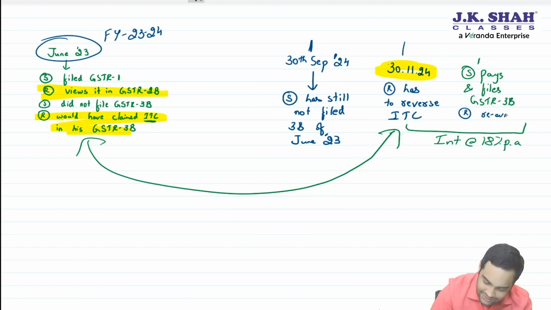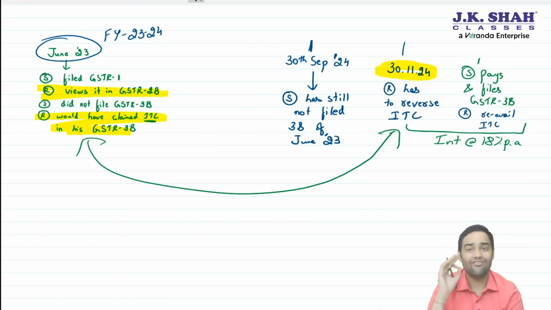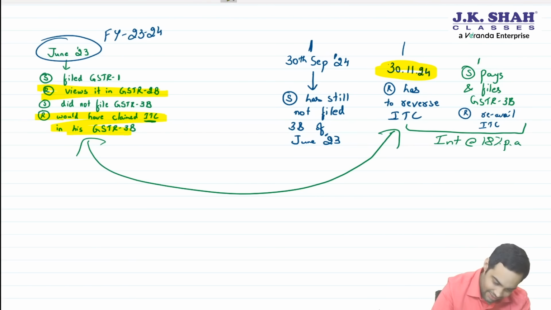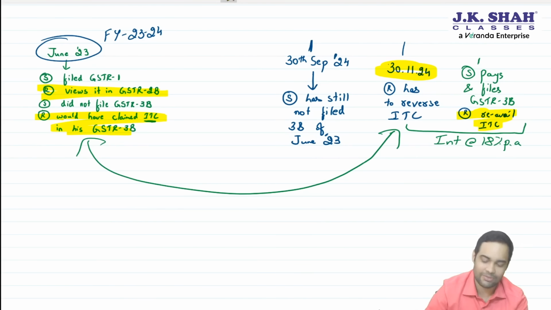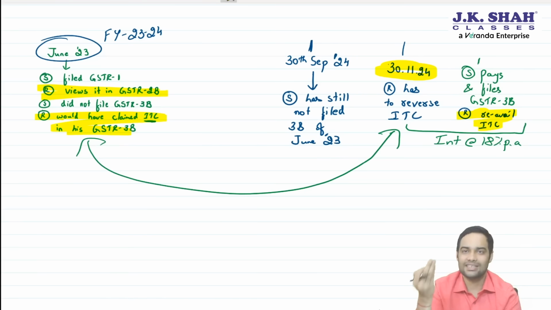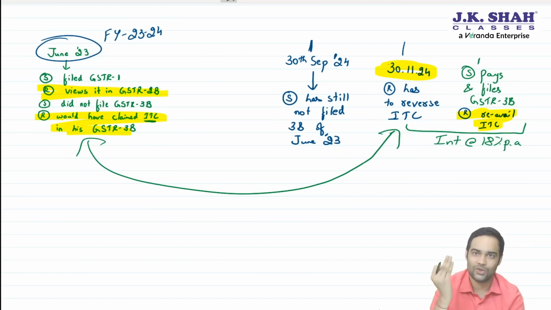And please think whether time limit to avail ITC or re-avail ITC. 30th November time limit which is there, is it to avail ITC or re-avail ITC? Only avail ITC. So re-availment, there is no time limit. You can again re-avail ITC as a recipient if supplier has filed 3B subsequent to your reversal.